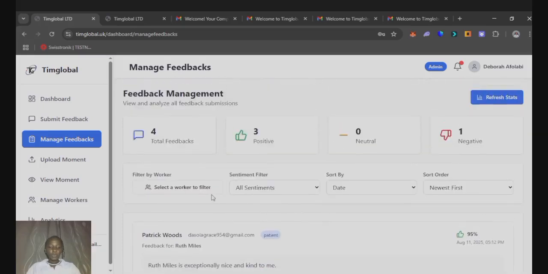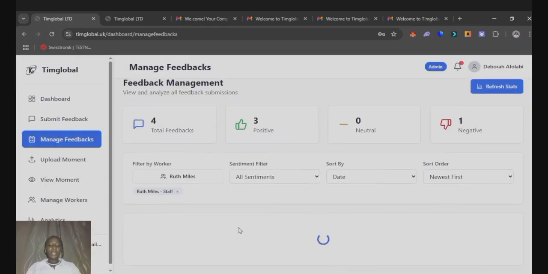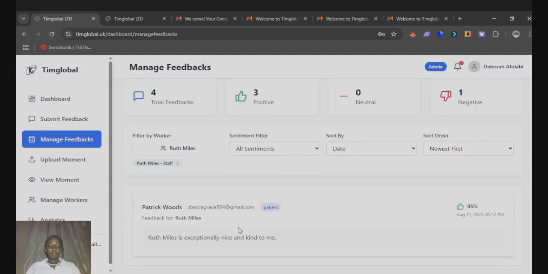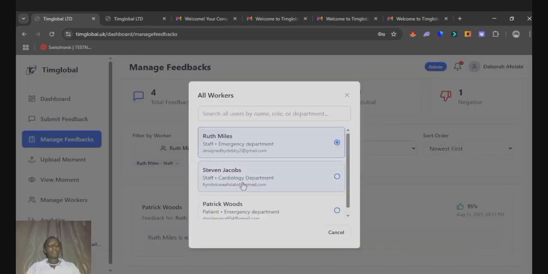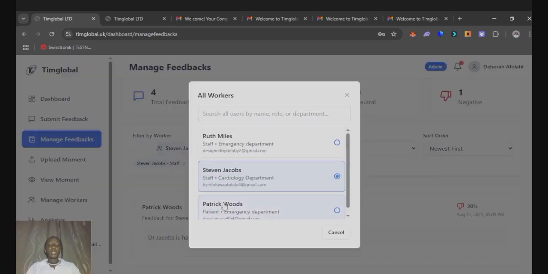So we have the filter here, so we can filter by worker. So Ruth Miles, okay, one feedback has been given about Ruth Miles. Let's see Stephen Jacobs. One feedback has been given about him.